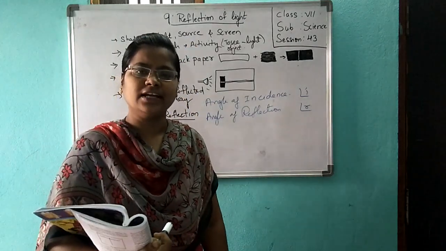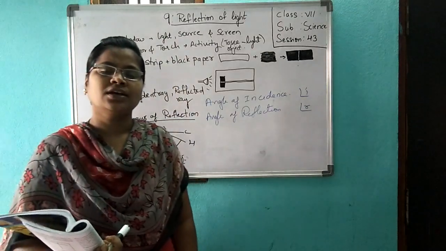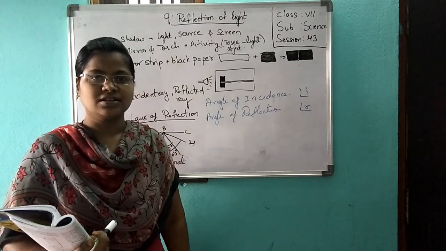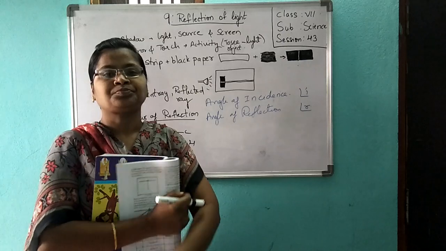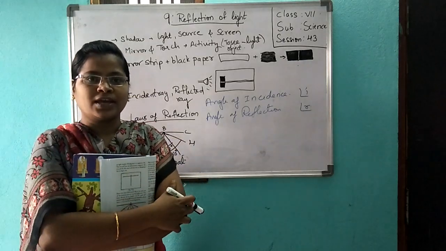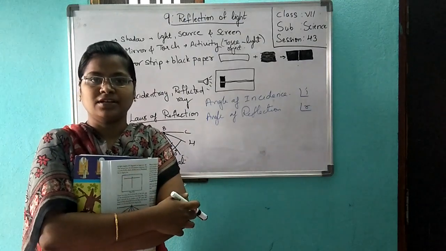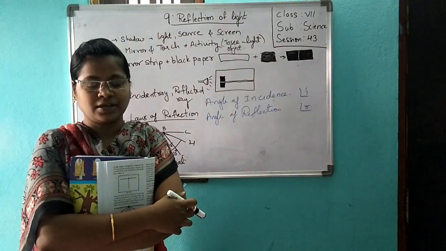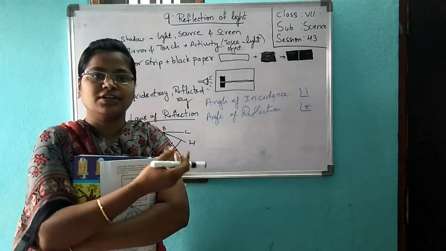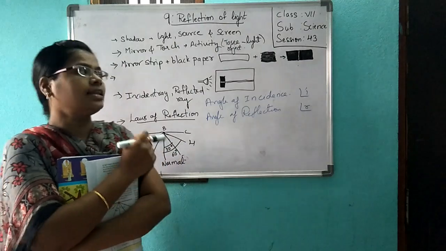How is light getting reflected? Knowingly or unknowingly, you will be playing with light reflections. You take a mirror and try to focus like this, and a light will get focused and you will play with that. Yes, with a mirror, with ID cards. In school also you will play. Yes, plane surfaces, light will get reflected when it falls on them. About that, this year you will be reading in this lesson.